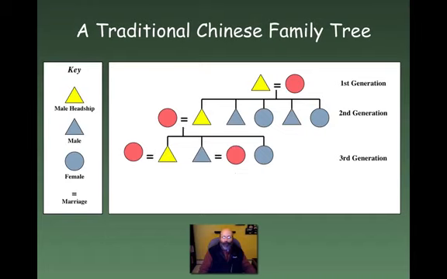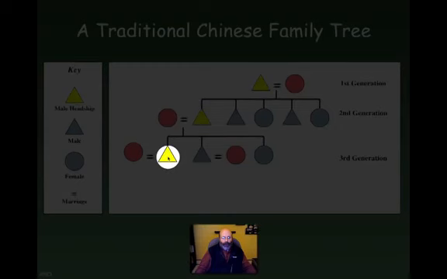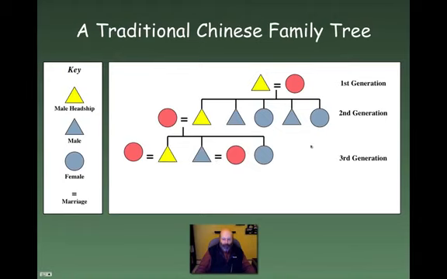Now, let's throw in a couple more marriages here. In this case, we've got the 3rd generation firstborn son. He gets married, so a new daughter is brought in, and this son also gets married, and he brings in a new wife. Again, all of these people would live in a single household. Okay, let's throw in some more kids. 4th generation. Now, the chances that grandma and grandpa are alive are not pretty good at this point, but if they were, by some slim chance, you would have all these people in a single home.